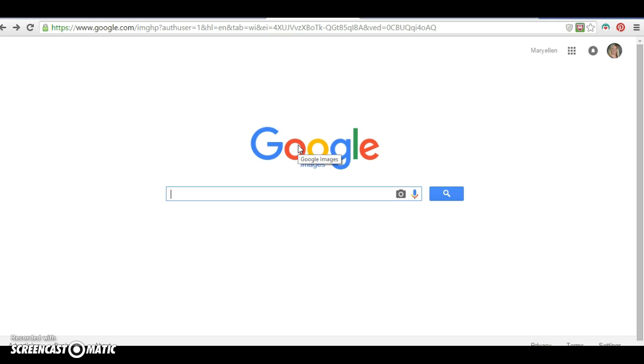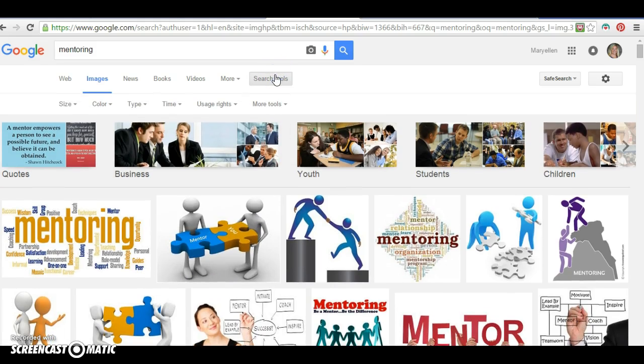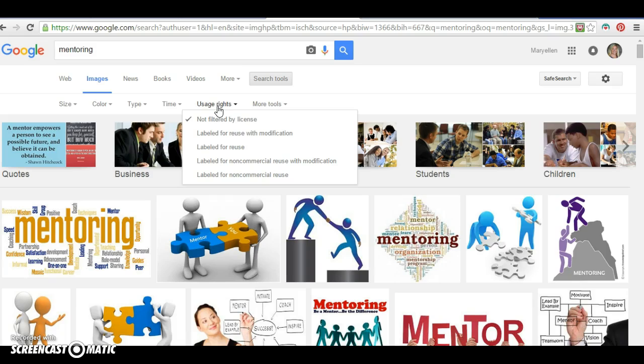So Google Images is going to be your tool, and pay very close attention to what I do in Google. Again, I'm going to put my theme in here, mentoring, and I'm going to get a bunch of images. But here's the problem. Not all of these images are images that I can use freely and legally. So I want to click this Search Tools button, and I want to pay attention to usage rights. I want to change the usage rights. Notice that my first search was not filtered by license. I want to not label for reuse with modification. I want labeled for reuse. I only want images that are legally allowed to be used.